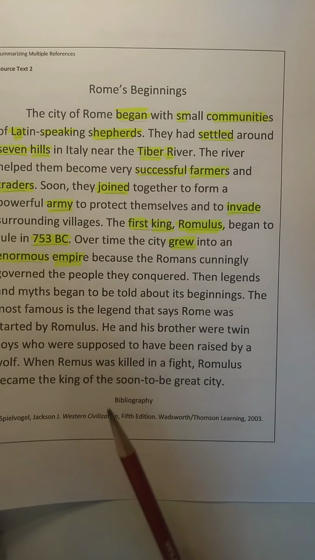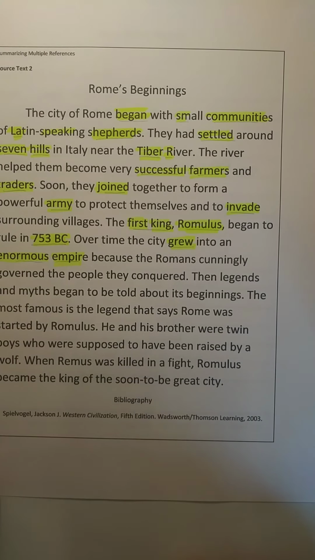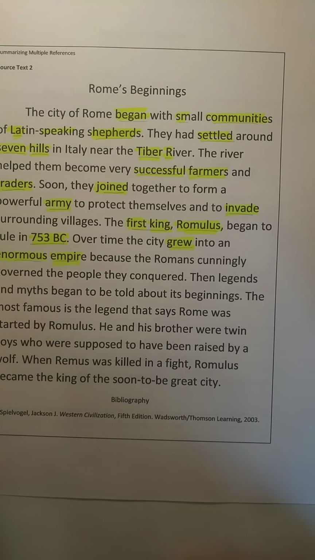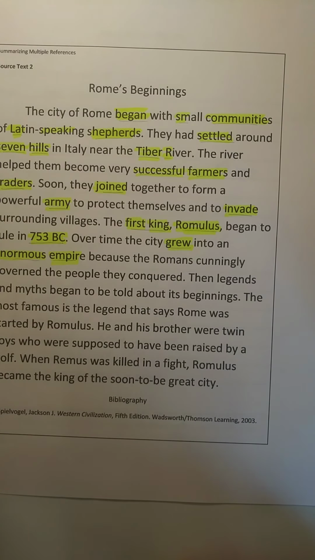All right, and this is called Rome's Beginnings. The city of Rome began with small communities of Latin-speaking shepherds. They had settled around 7 hills in Italy near the Tiber River. The river helped them become very successful farmers and traders. Soon they joined together to form a powerful army to protect themselves and to invade surrounding villages.